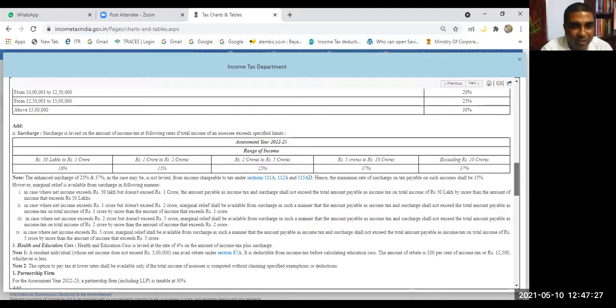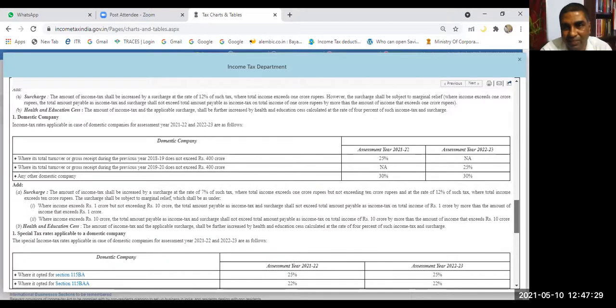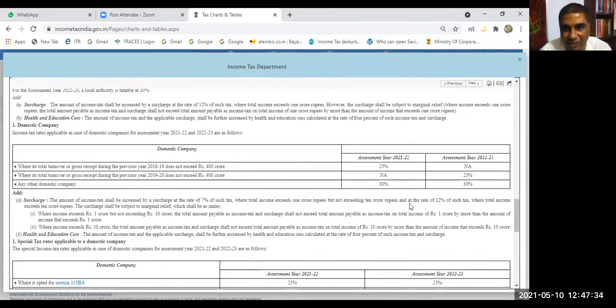When you come to corporate taxation, you see this is the rate. Let us talk about assessment year 21-22. You see where the turnover or gross receipt of the previous year, already you know the concept of previous year, previous year 18-19, does not exceed 400 crore, that means it is up to 400 crore, the rate of tax is 25%.